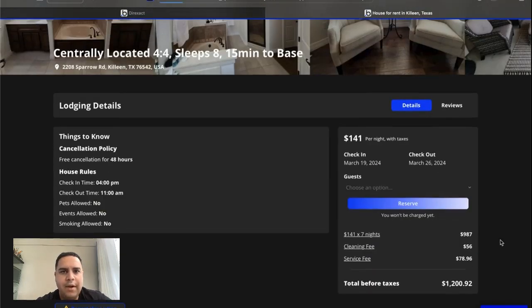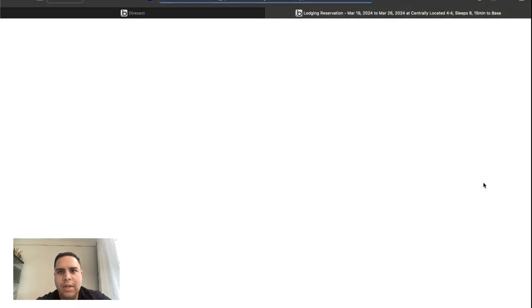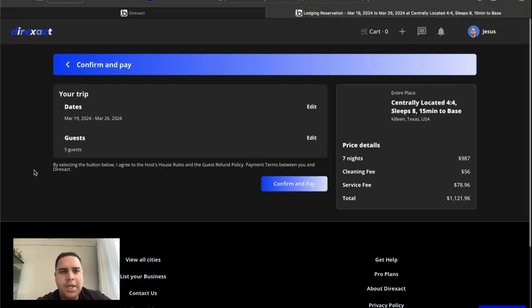Then if you go from here, you go to the checkout page, which is the station that we're renting. Something else to fix. We have 5 guests.